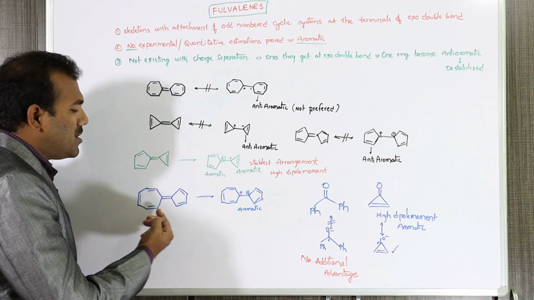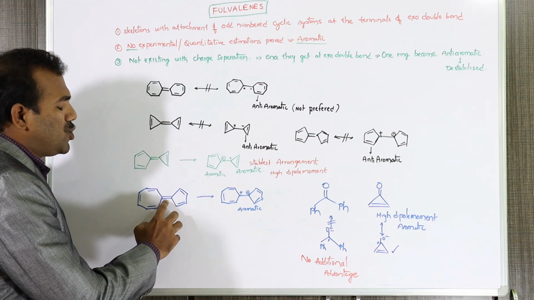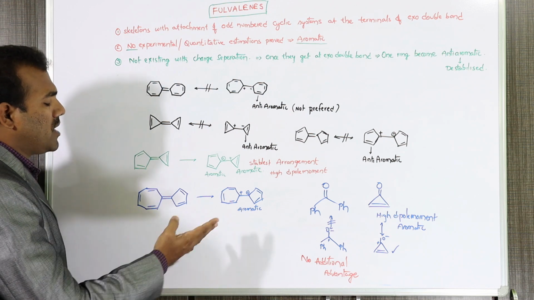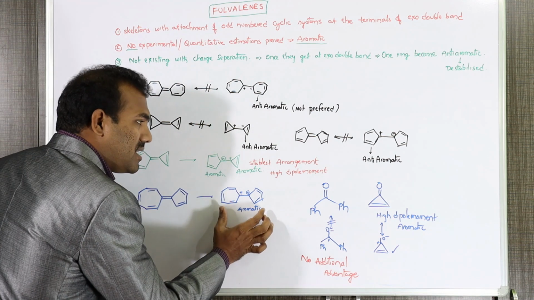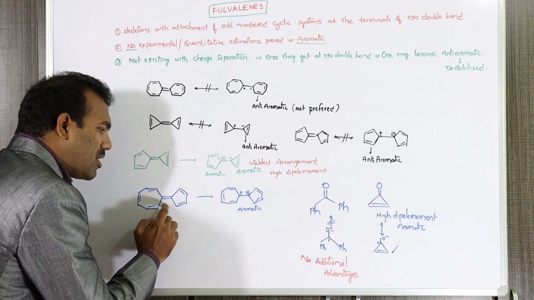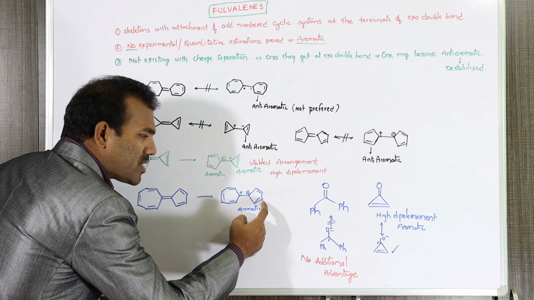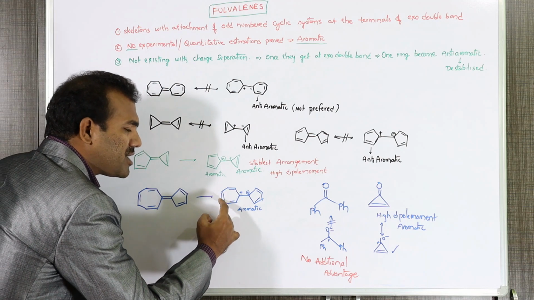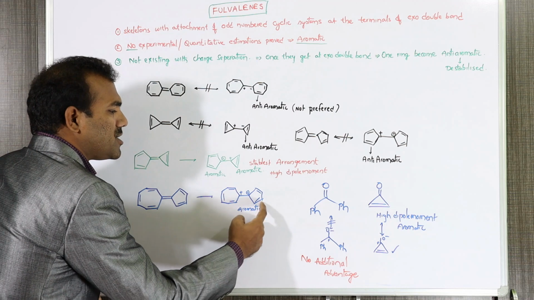Here also these two rings are getting stabilized due to the transfer of electrons from one ring to another. This is the most stable arrangement, because if the electron pair moves towards the 5-member ring, then this one is also getting stabilized, due to the delocalization of electrons, which in turn stabilizes those two rings.